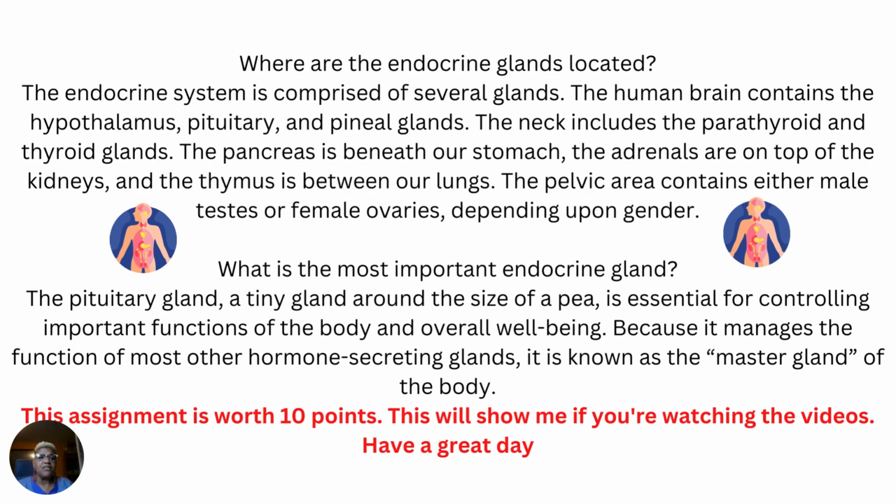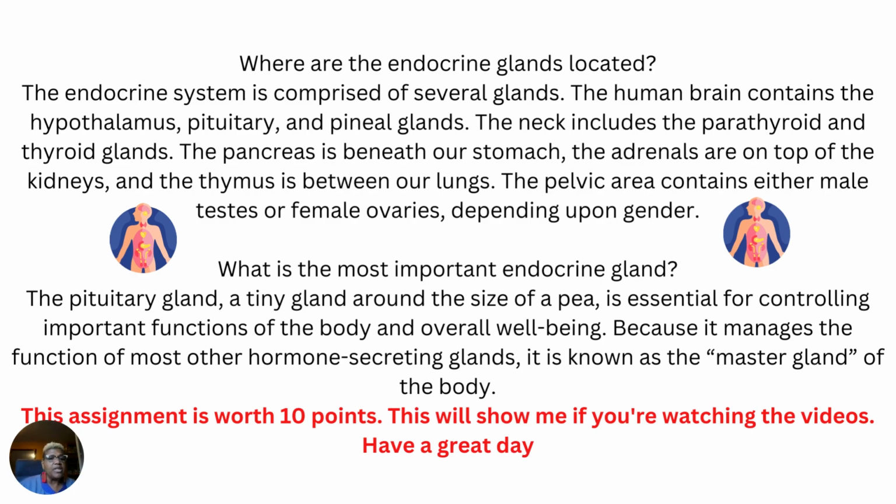Then on the next slide, it said, where are the endocrine glands located? The endocrine system is comprised of several glands. The human brain contains the hypothalamus, pituitary, and pineal glands. The neck includes the parathyroid and thyroid glands. The pancreas is beneath our stomach. The adrenals are on top of the kidneys, and the thymus is between our lungs. You have a diagram in these slides to reference. The pelvic area contains either male testes or female ovaries, depending on gender.